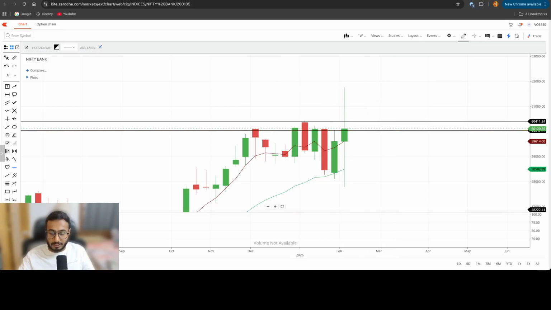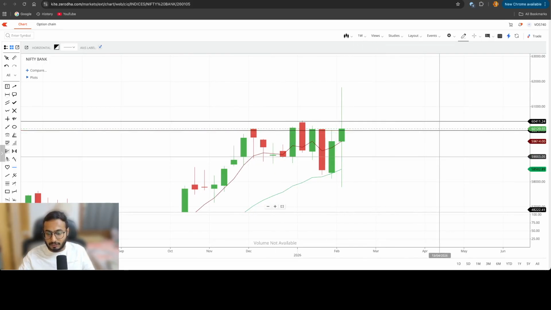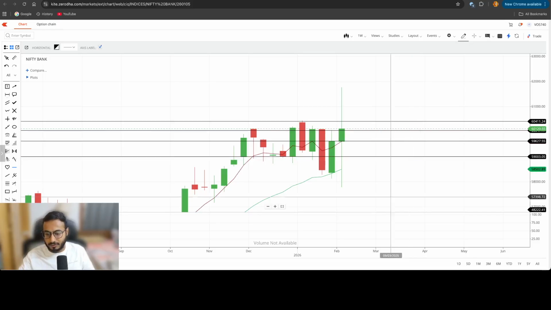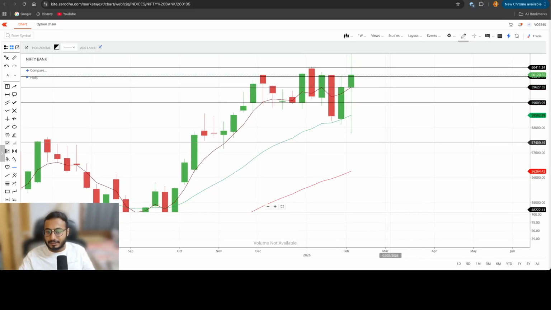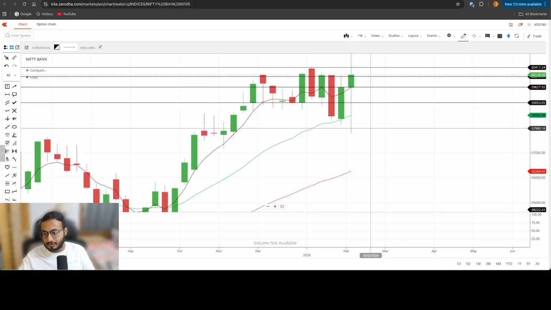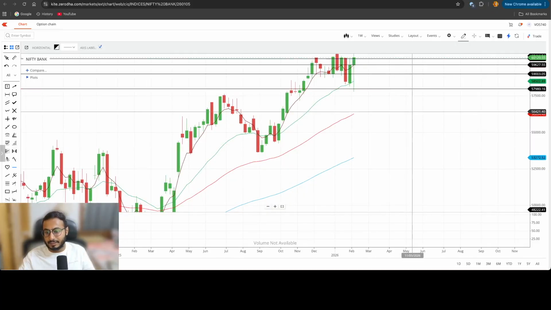So the level of 60,000, if someone is going bullish on Bank Nifty, take care of it, because the moment we break 60,000, it will again be a psychological level breakdown, which the markets will see as a weak narrative, right? Below 60,000, we can see 59,600, and below 59,600 it will be a bloodbath for Bank Nifty, 59,000. And below 59,000, I think this weekly candlestick will be retraced and the markets will be poised for 58,000. Below 58,000, I think Bank Nifty will definitely crash.